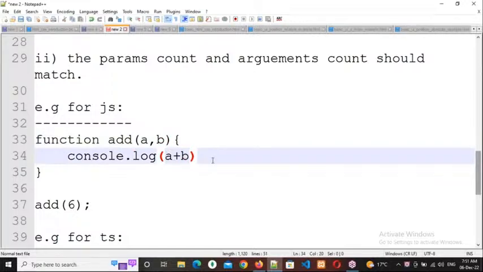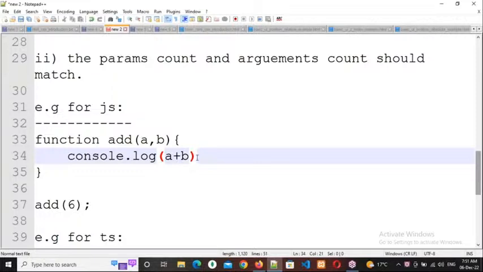So number plus number equals number, number plus string equals string, string plus number equals string, but number plus undefined equals, not only me, JavaScript also doesn't know that. That's why it will give the output as NaN. I don't know, but definitely that is not a number. It is not an error, but that is the output. NaN, not a number. Clear, everyone?